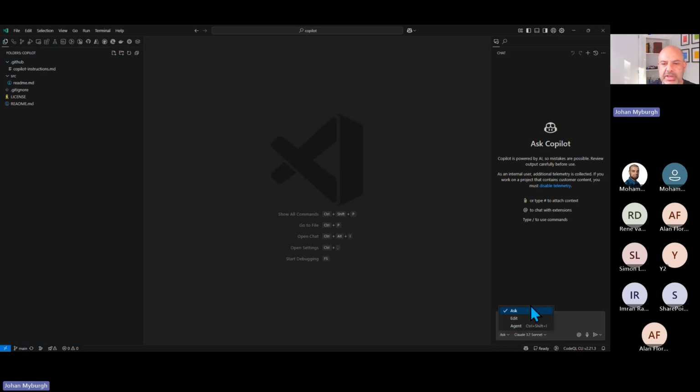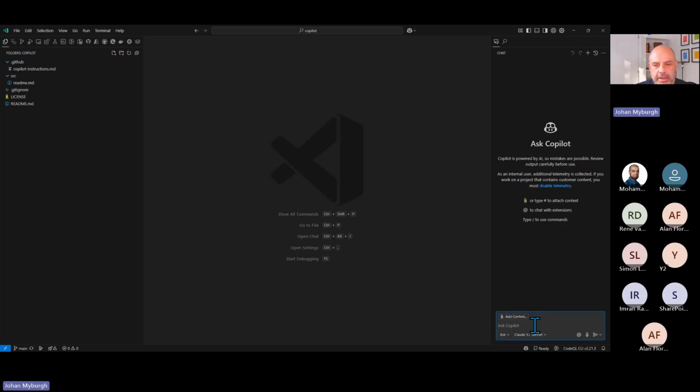So the first option is ask. All right, so I can ask it questions here if I wanted to. What I really want to do is choose the model I want to be using. Right, I'm quite happy with this model. It has served me really well.